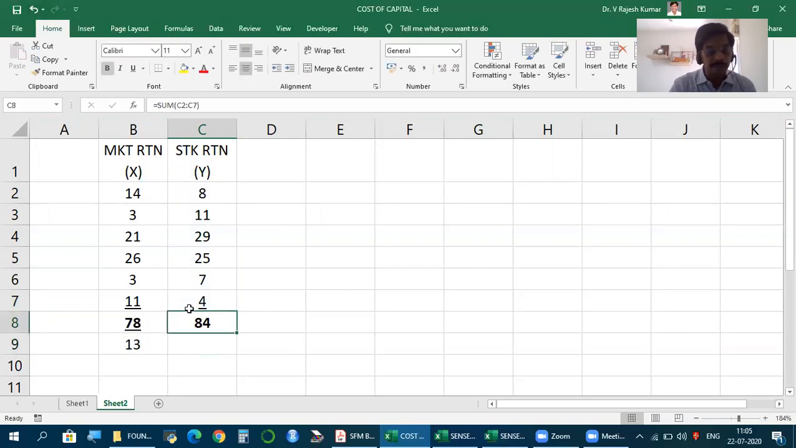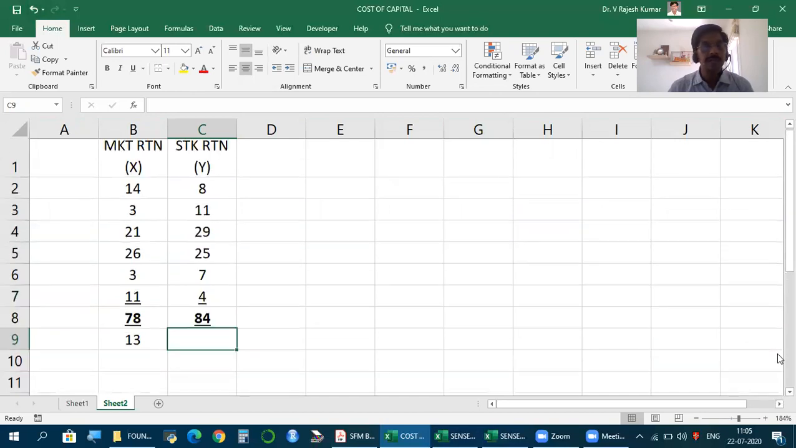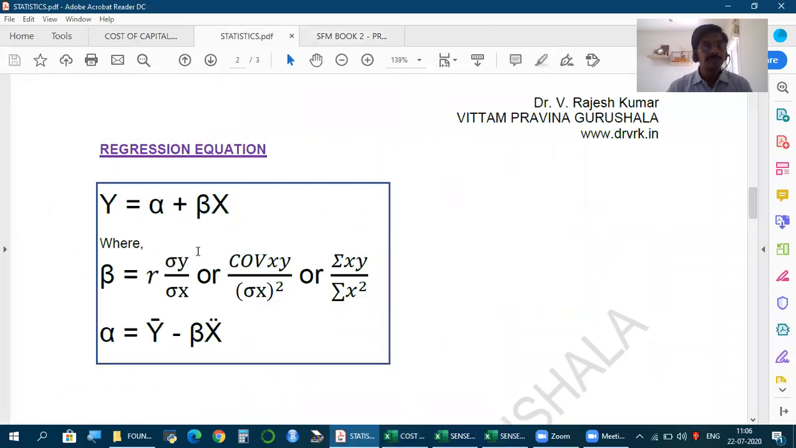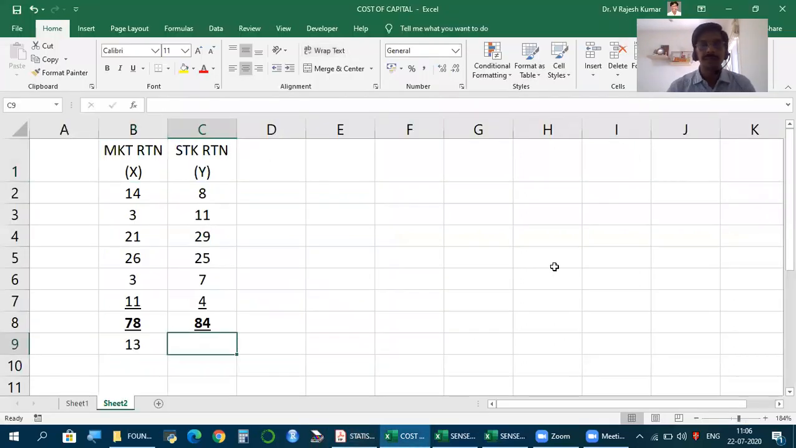So to calculate beta, this is what we always need: stock return and market return. Market return is X, stock return is Y. And how to calculate this beta? That is the requirement. So whatever statistics we have learned, we must know essentially how to calculate this beta.